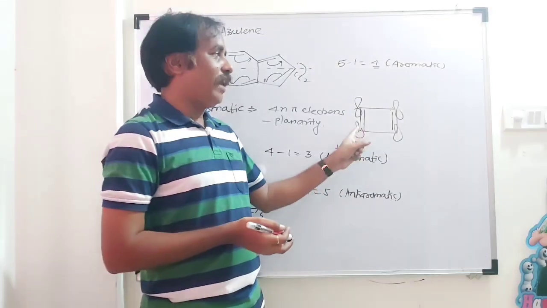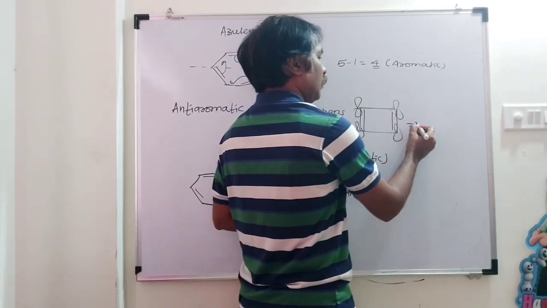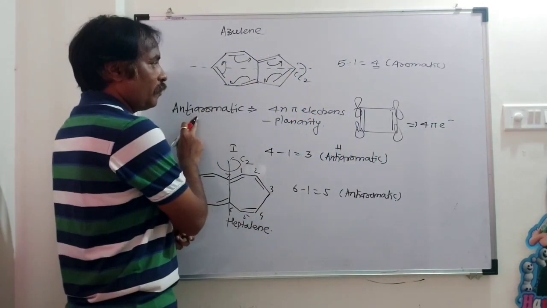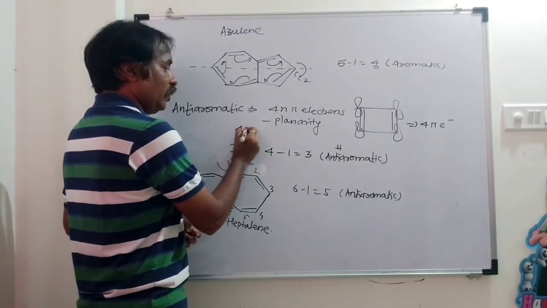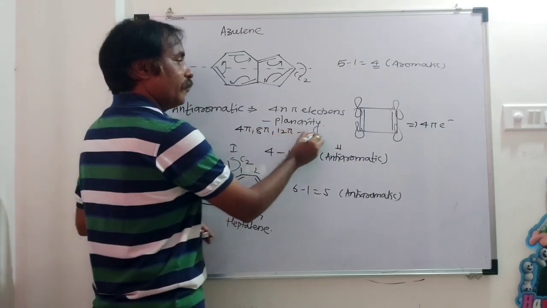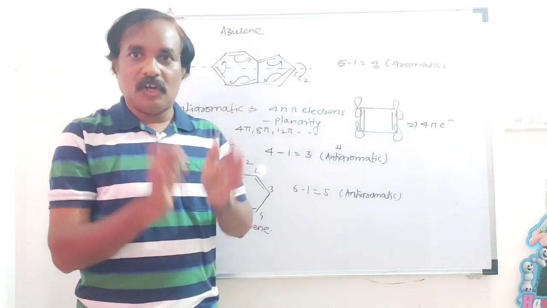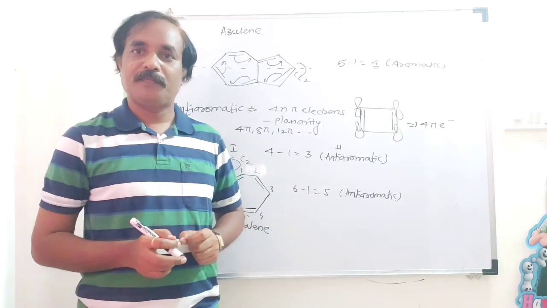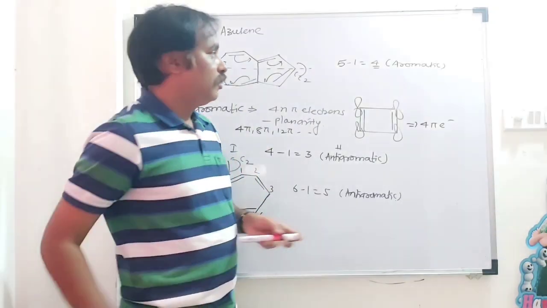How many pi electrons are there? Here 2 pi bonds and 4 pi electrons are there. In the case of anti-aromatic compounds, the count is 4n pi electrons, where n is 1, 2, 3, so it will be 4 pi, 8 pi, 12 pi, etc. And such a compound is anti-aromatic. If a compound is neither aromatic nor anti-aromatic, definitely it will be non-aromatic. What is the condition for non-aromaticity?